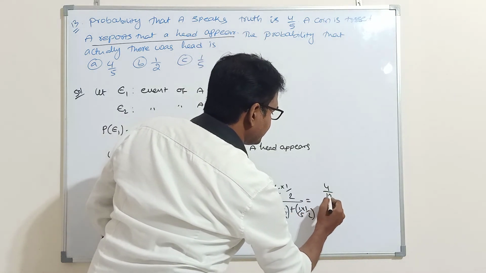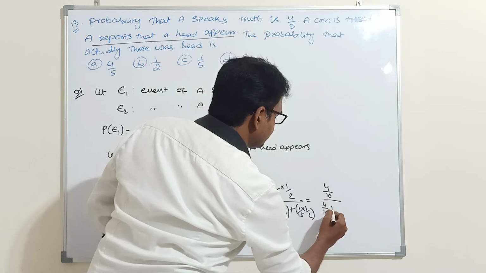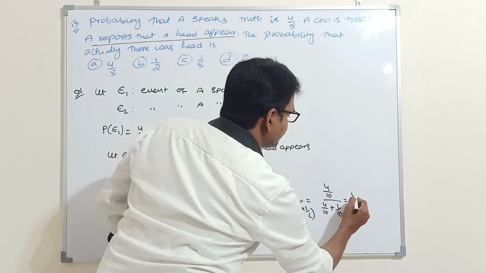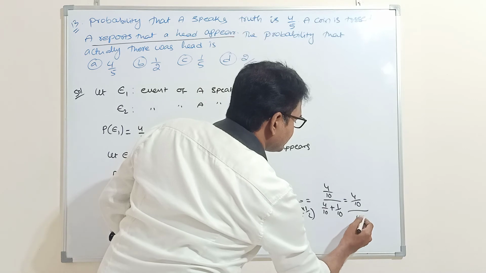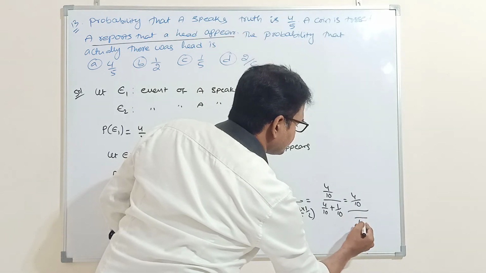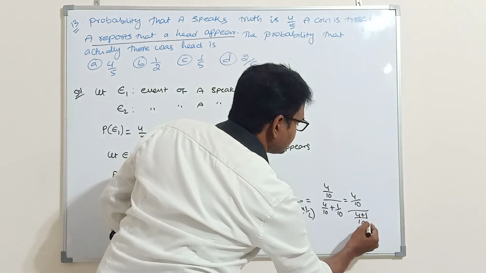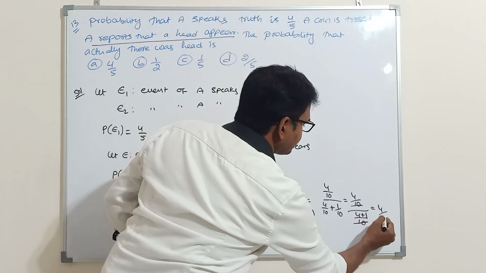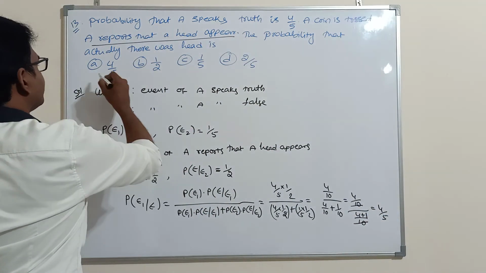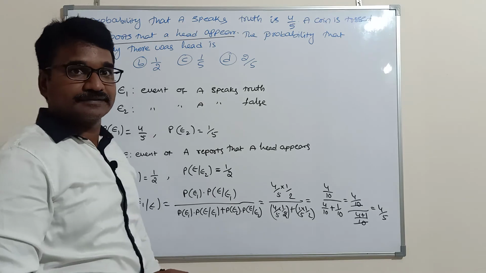That is 4 by 10 divided by 4 by 10 plus 1 by 10. The LCM is 10, so we get 4 by 4 plus 1, and both 10s get cancelled. The answer is 4 by 5, which means option A is correct.